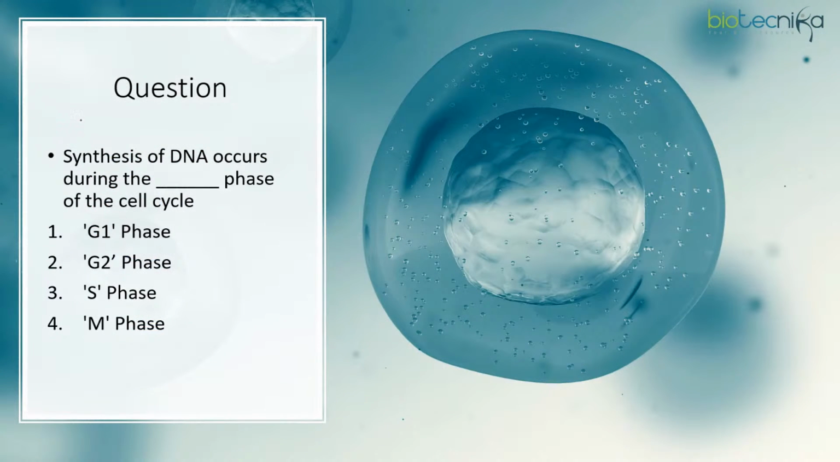All right, so here comes our next question, which has been asked previously. We have already learned this rule, so I'm expecting quick answers in the chat section. Synthesis of DNA occurs during the dash phase of the cell cycle. Very nice, Shrivani. That was really quick. Right, so this is S phase. We got the answer to this question from our rules for DNA replication section.